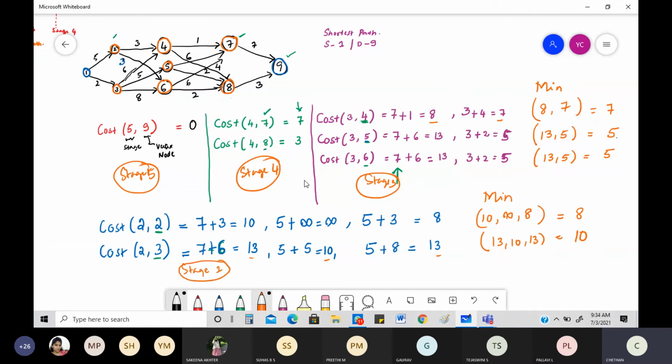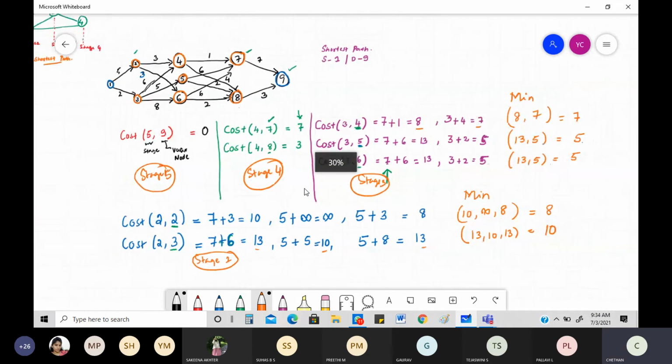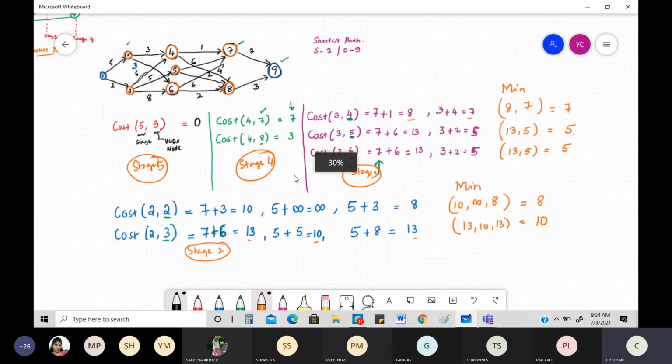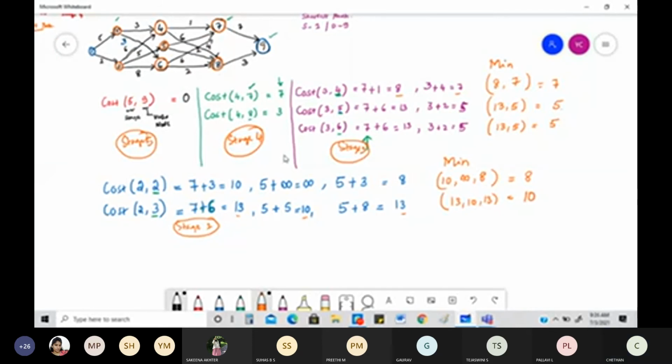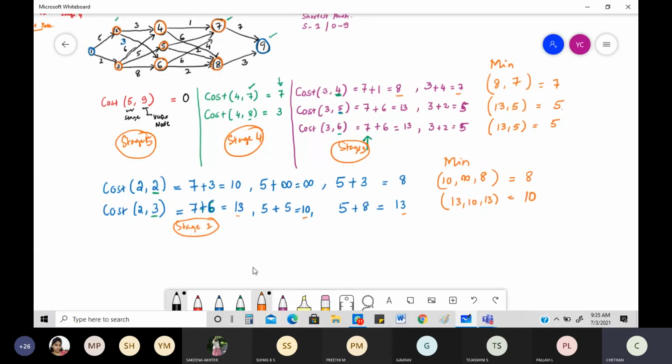What is that? Cost of stage 1, node 1. There is only one node here. Stage 1 to node 1, what is it equal to? I need to get the values from the previous one, which is 8 plus. I need to figure out the value that I need to go from node 1. This 8 is representing my node 2. From 1 to 2, what is the cost? 5. 8 plus 5, that is equal to 13.